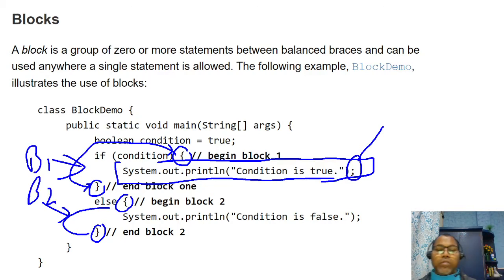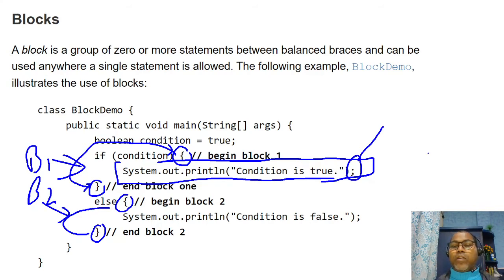Somehow we need some business logic. Not one sentence, not one statement is complete. You might have to think one, two, three, four statements that complete one business logic, and all are grouped into one block. That block can represent one business logic to complete. For example, if some condition is true, I'll do this. If some condition is false, I'll do this. So this is the block.